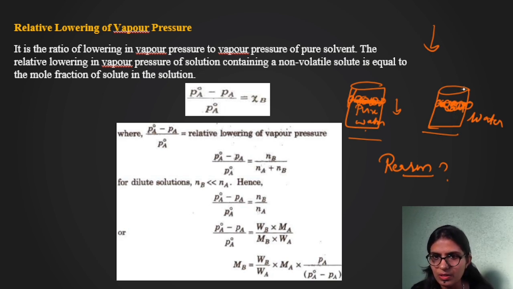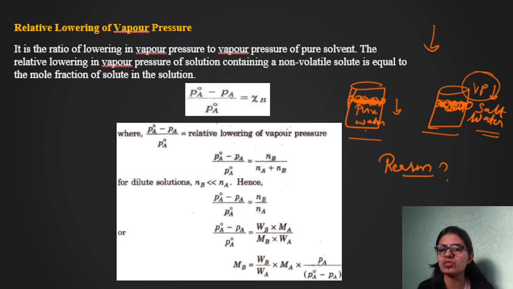So the vapor pressure in this case is decreased compared to this. Compared to this, the vapor pressure is decreased in case of salt water. And this decrease in vapor pressure is known as relative lowering of vapor pressure. Don't you think it is a simple concept?